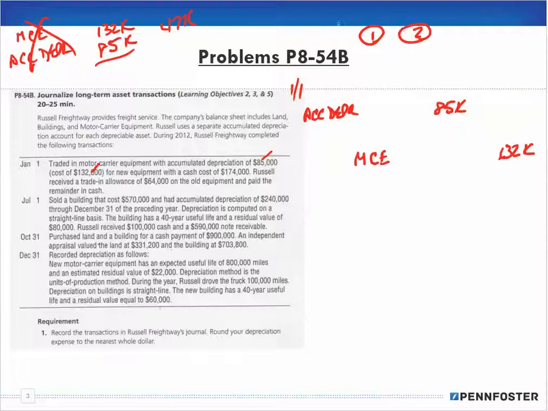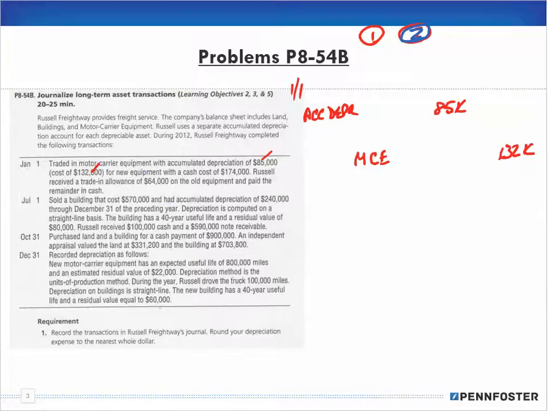Number two, we add anything new that we're going to put in. Let me erase this up here so we don't confuse issues. So for number two, I'll do that in blue.